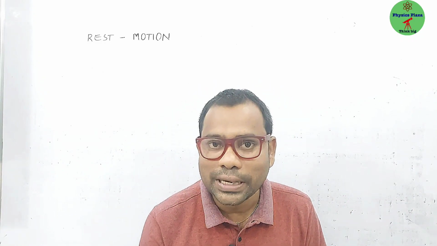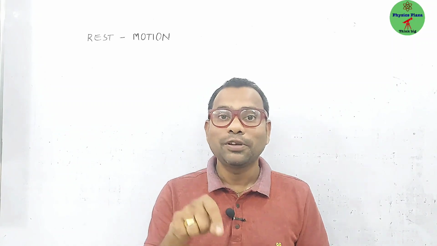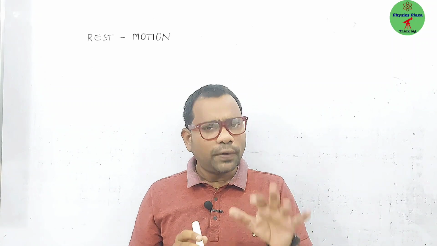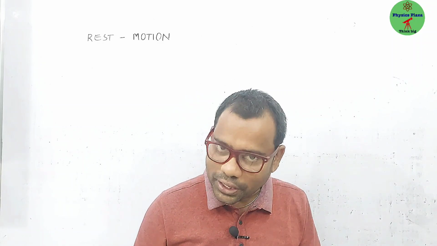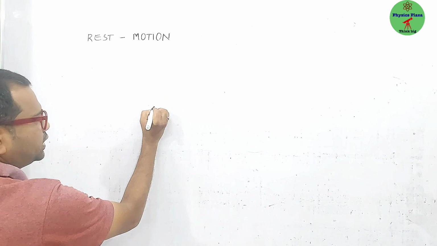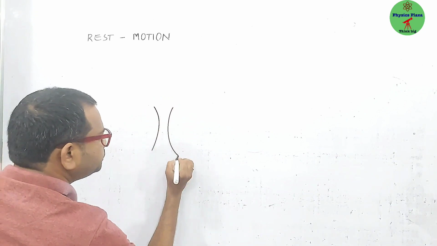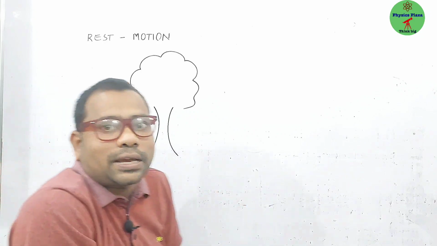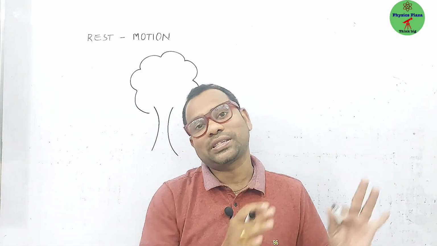When you can see that a body is at rest and a body is in motion, then you will come to know whether your house is at rest or in motion. So for that, we'll take a simple example. Okay, fine children. So let us try to take some scenery. Let us say here is some tree, let us take. It's one of the evergreen examples to understand the concept of rest and motion.